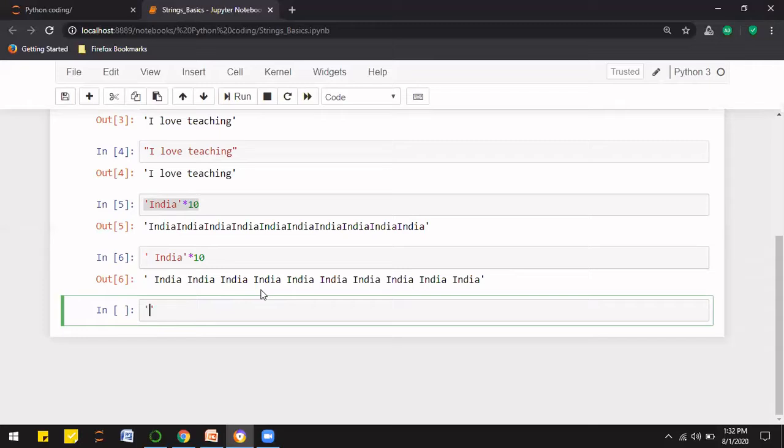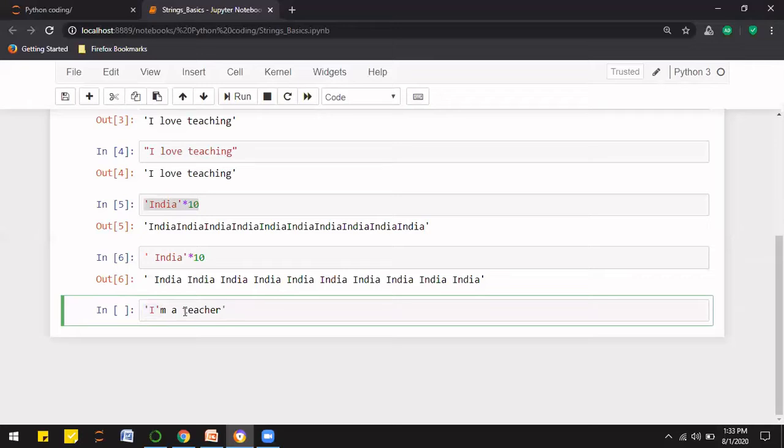Now there comes a special case. Let's say I write I am a teacher. I wanted to write I am a teacher in single quotes, but when I tried to assign the single quote here, the sentence got ended here. This is the single apostrophe, and this is the double apostrophe, and for this the string ended here.